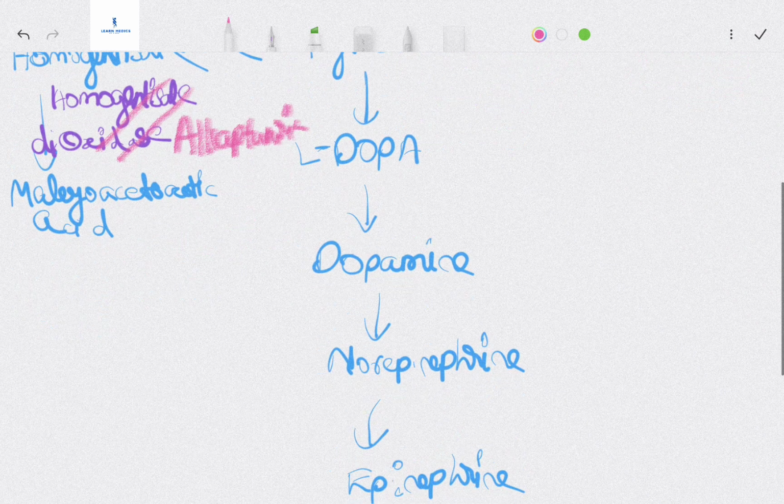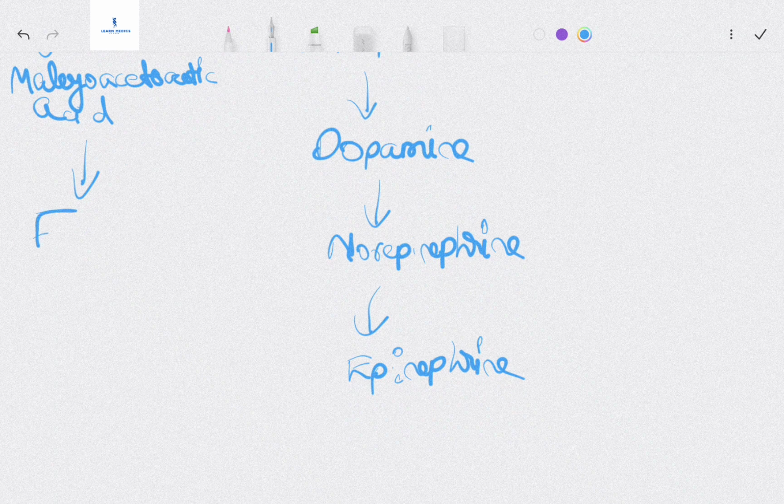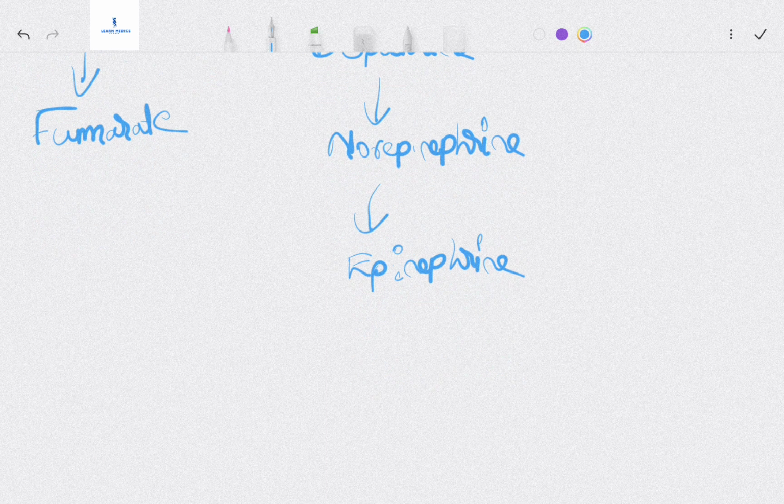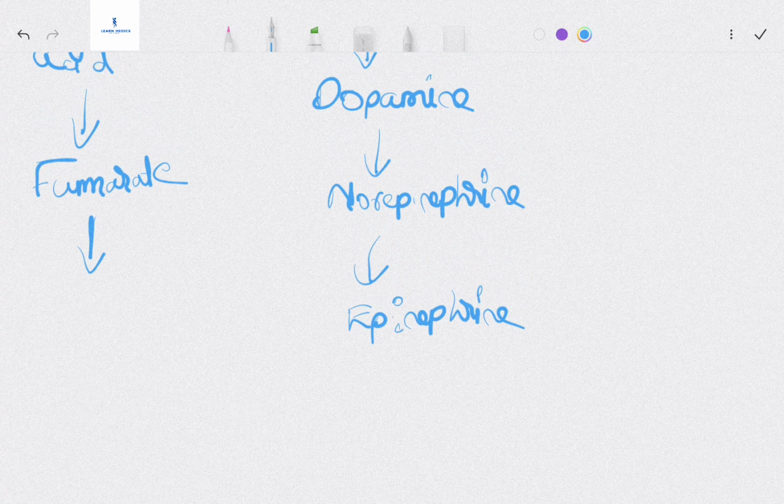Then the other fate of maleylacetoacetic acid: this then goes on to give fumarate. From the fumarate, this is going to finally end up as a component of the TCA cycle.